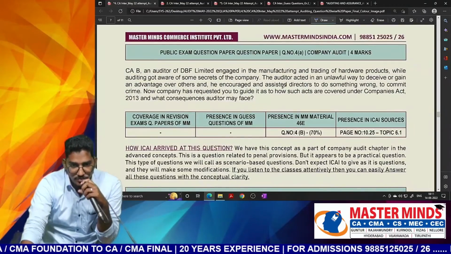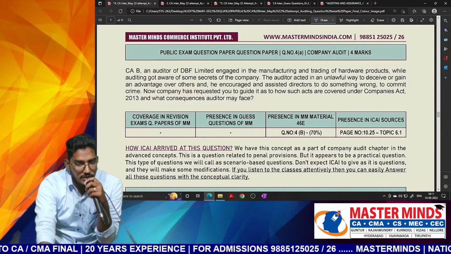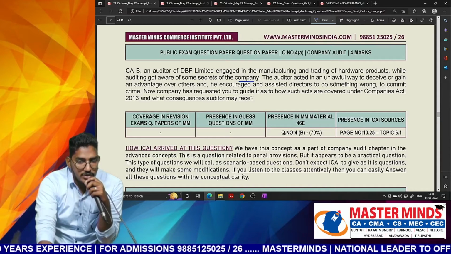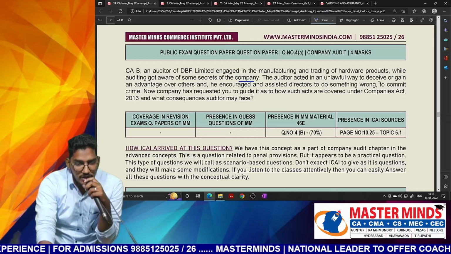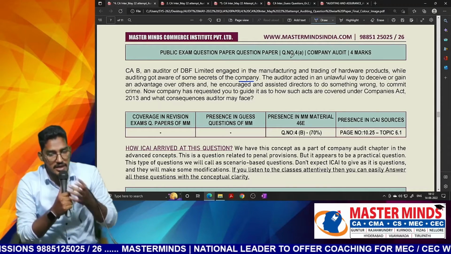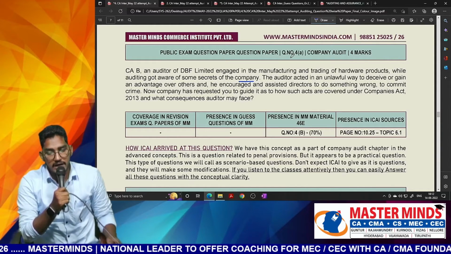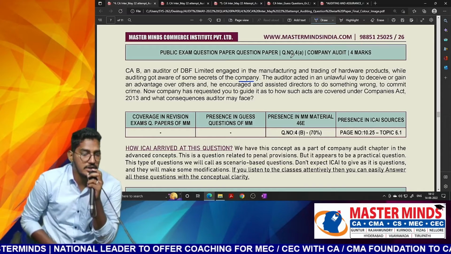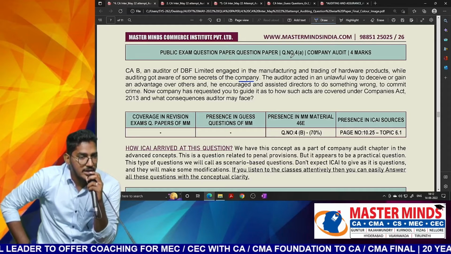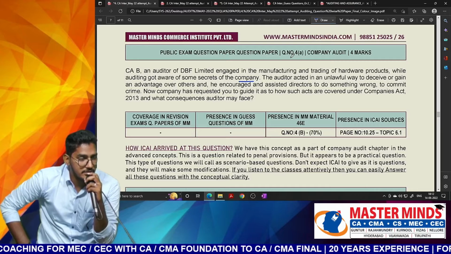Next thing, 4A. CAB, an auditor of DBF Limited, engaged in the manufacturing and trading of hardware products, while auditing, got aware of some of the secrets of the company. The auditor acted in an unlawful way to deceive or gain an advantage over others and has encouraged and assisted directors to do something wrong to commit the crime. Now the company has requested you to guide it as to how such acts are covered under the Companies Act and what consequences the auditor may face. Nothing but they are telling the auditor has acted in a fraudulent manner. What consequences will he face?